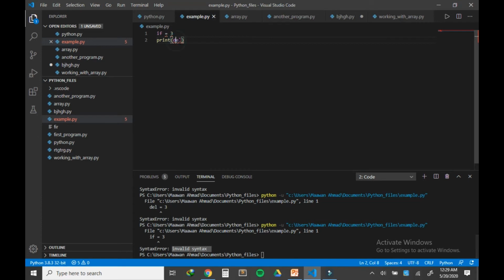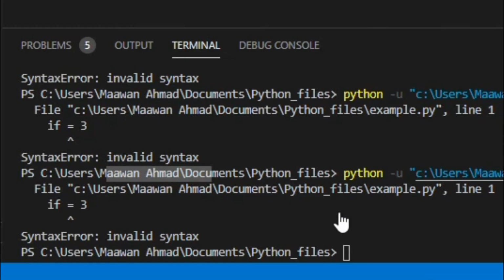Sorry, I did not use it here. Now let me save it and run it for you. So here it is. It gives an invalid syntax.